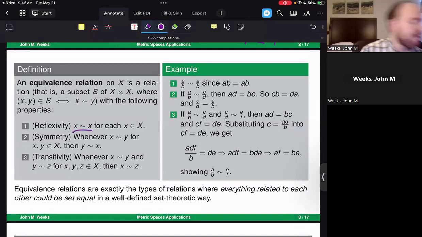One of which says that every element is related to itself inside of the set. For example, A/B needs to be related to A/B. And that's true, since if you do the cross multiplication, you have AB on both sides.